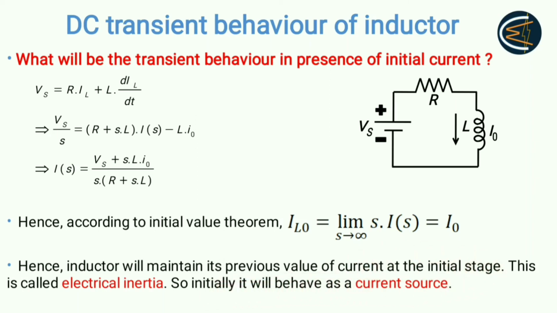So many concepts have come out of this entire analysis: why does inductor behave as open circuit at initial condition and short circuit at steady state condition, what is electrical inertia, and why does the inductor even behave as current source in presence of any initial current. So many things I think are now clear to you.